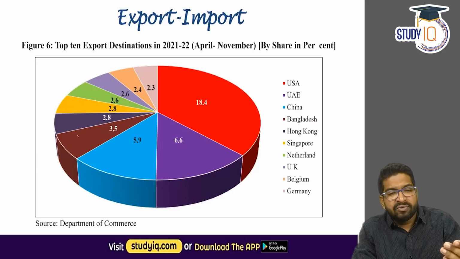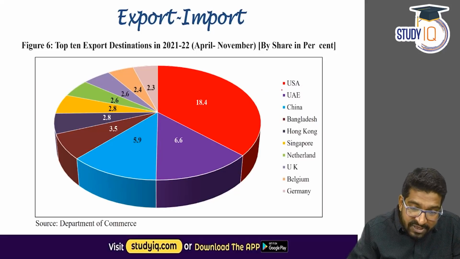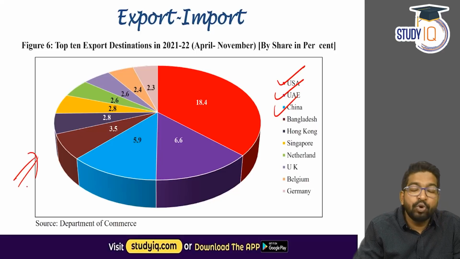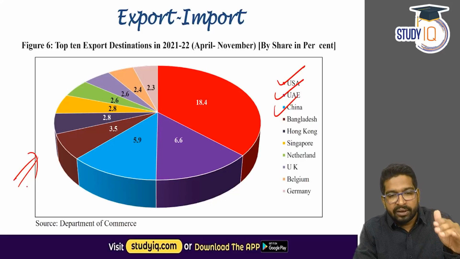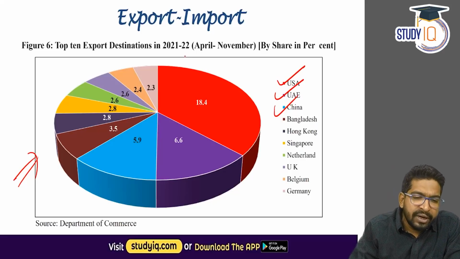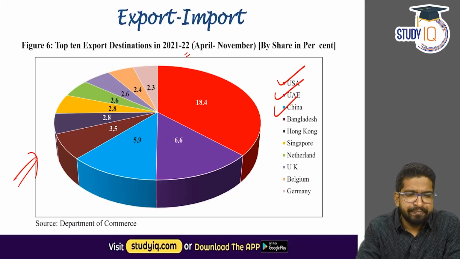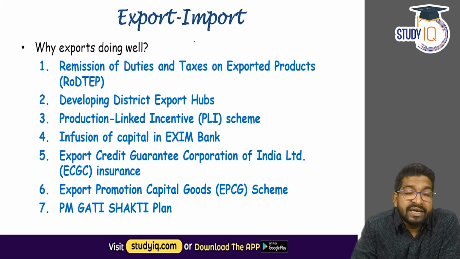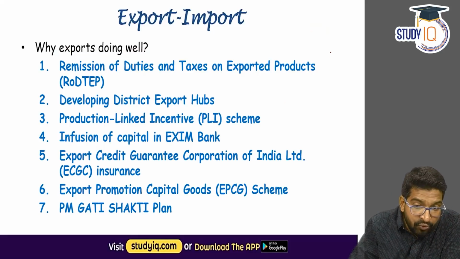Alright. Now, apart from that, where do we export most? Where do we export most? The highest we send materials to USA, and the second highest to UAE, and then China. Now, this is the share of top 10 export destinations for India in the period of April to November 2021-22. This fiscal itself. Apart from that, why our exports are doing well? The economic survey tells that Indian government has taken many steps because of which the exports are doing well. In fact, they are going to do well continuously.